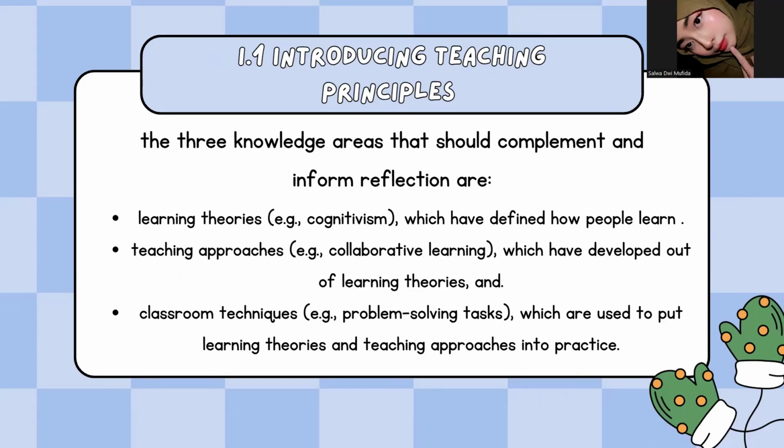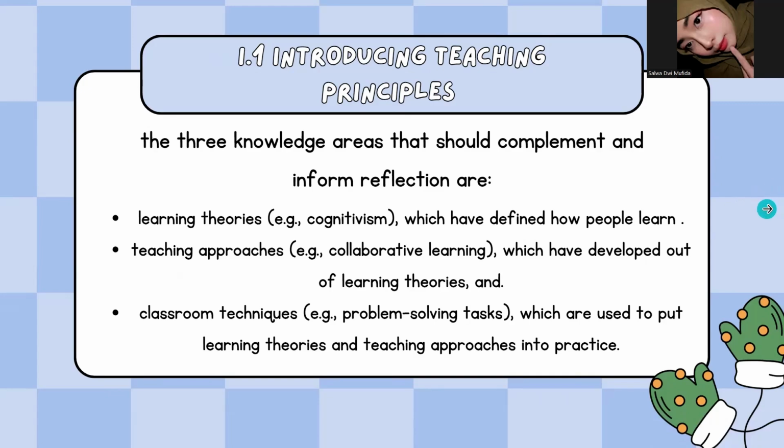For example, is collaborative learning, and function is developed based on learning theory. Okay, the last one is classroom techniques. For example, is problem solving task, and function is used to put learning theories and teaching approaches into practice.